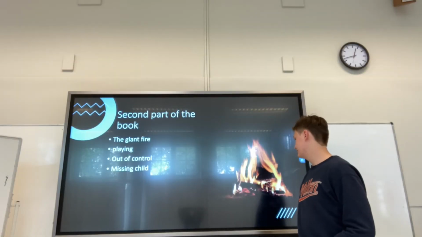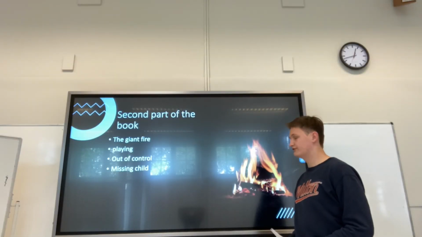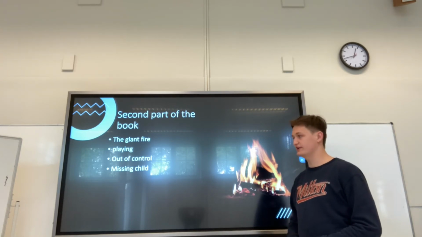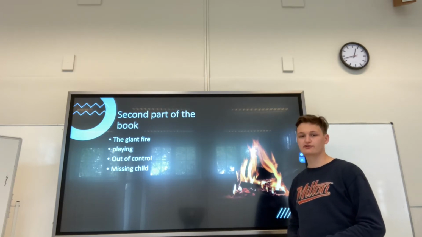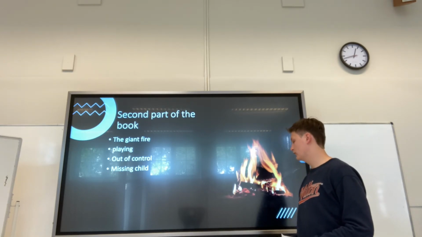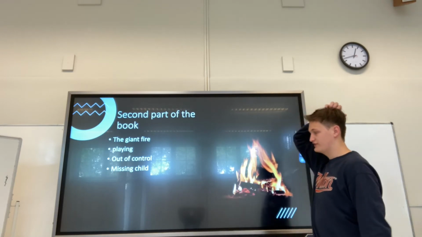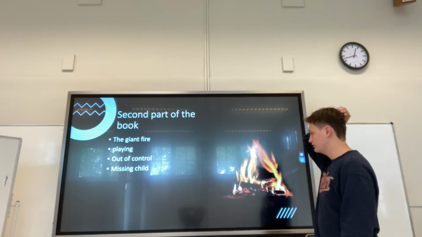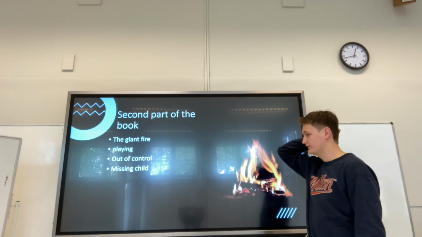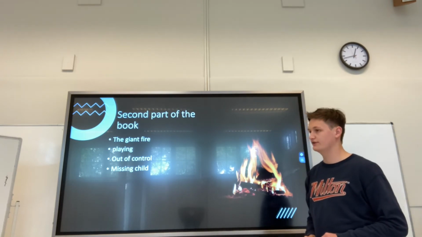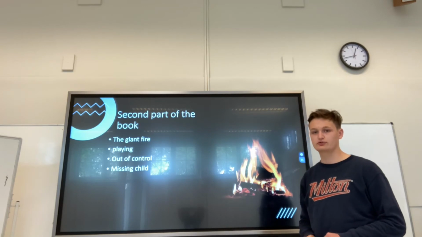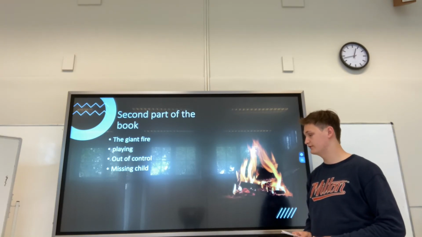Like I said before, the children decide to make a giant fire, which they put on a big rock. This is used so if a nearby ship sees the fire, it may come and rescue them. But the children are too occupied with playing instead of watching the fire. So eventually it spreads out of control and burns like half of the island. There's a lot of dead wood lying around, and one child goes missing, and they presume he might have burned to death in the giant fire.